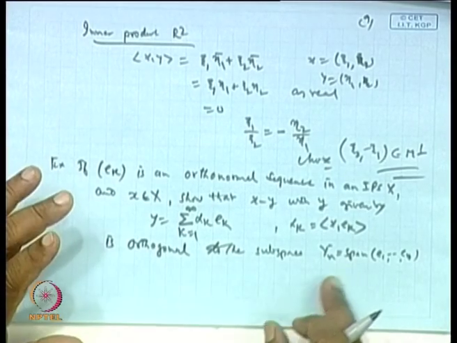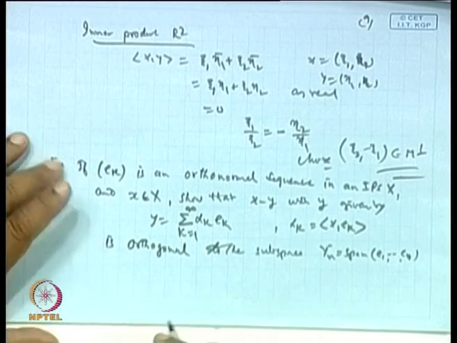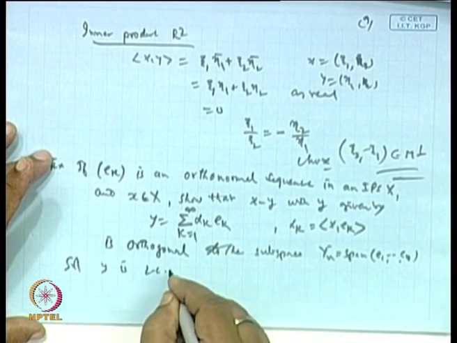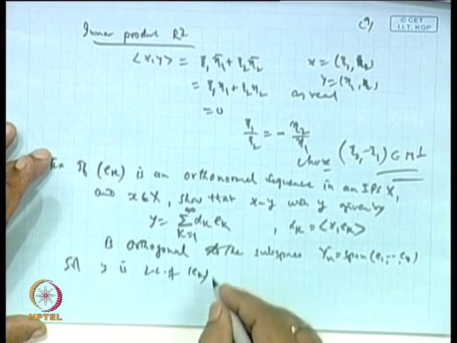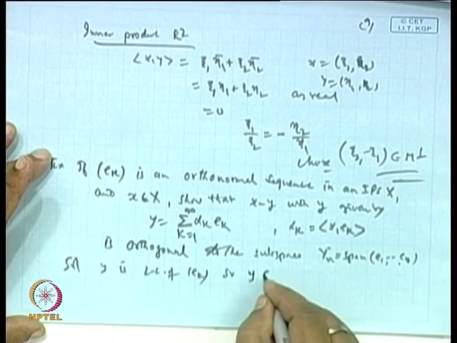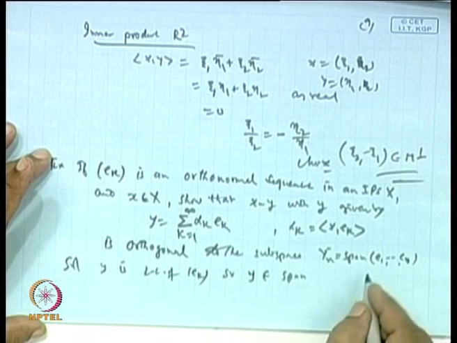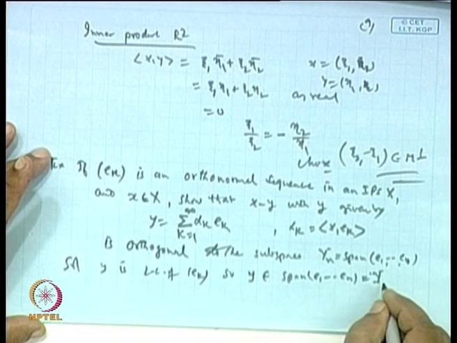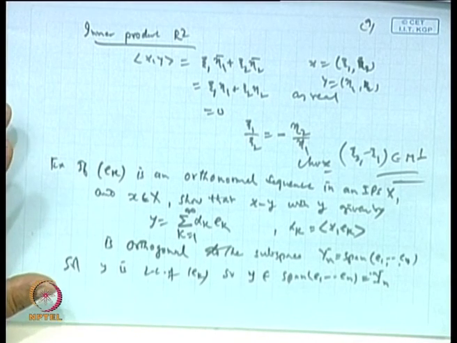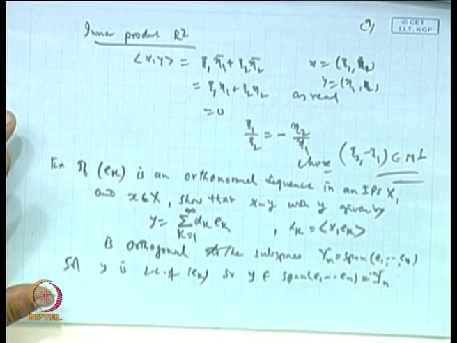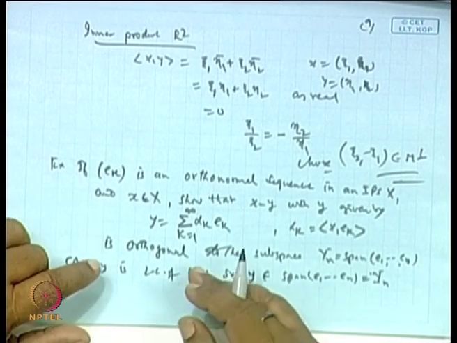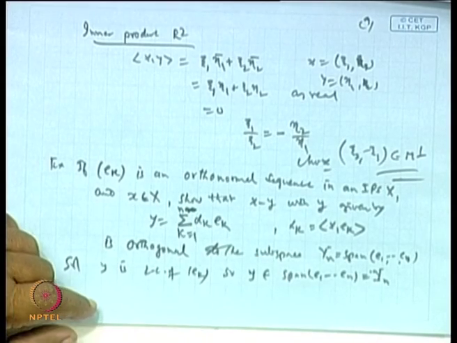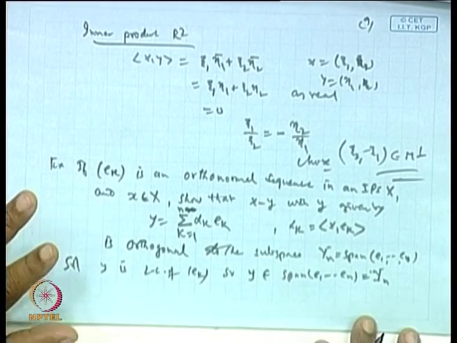Okay. So, first thing is what is y? The y is the linear combination of the e_k's. So, y belongs to the span of e_1, e_2, ..., e_n, that is the elements of Y_n. Is it not? Sorry, this is 1 to n. Okay, it's a span of this.